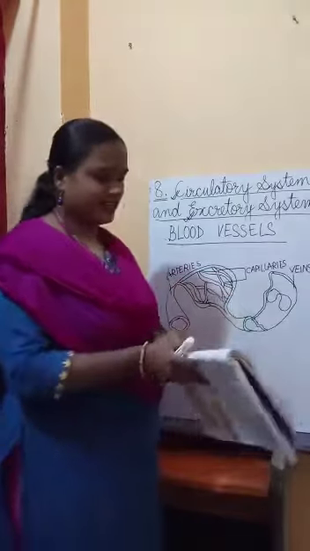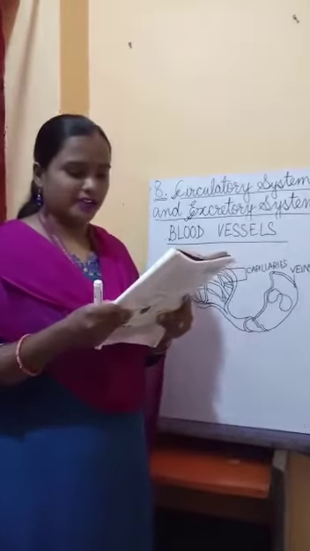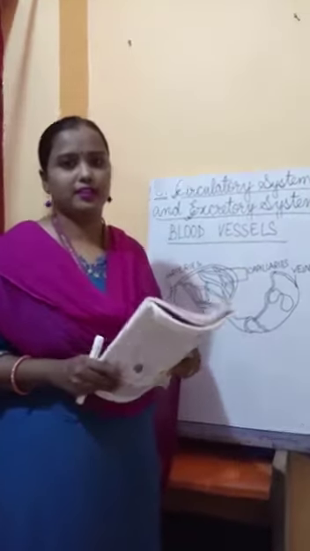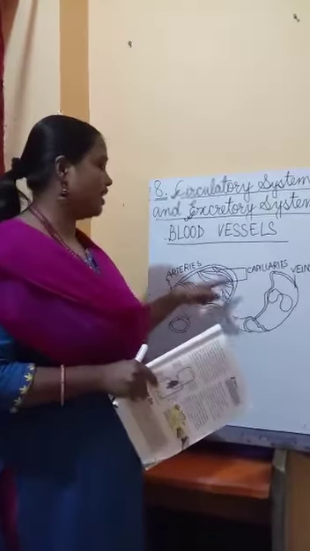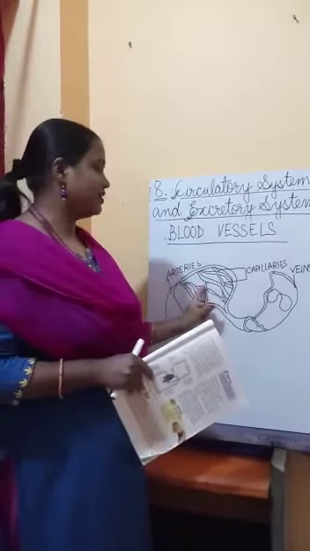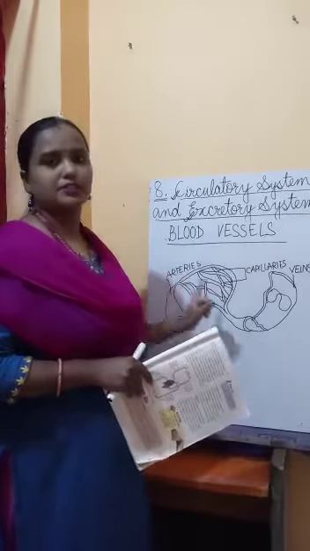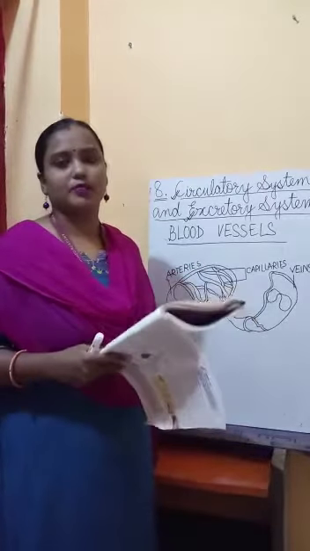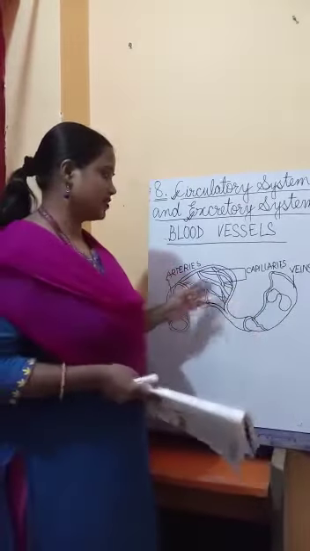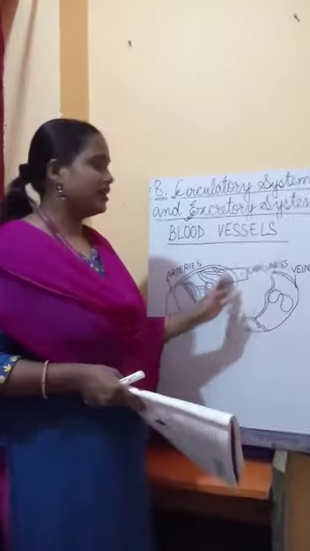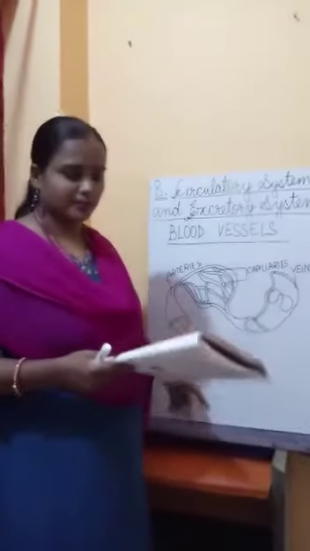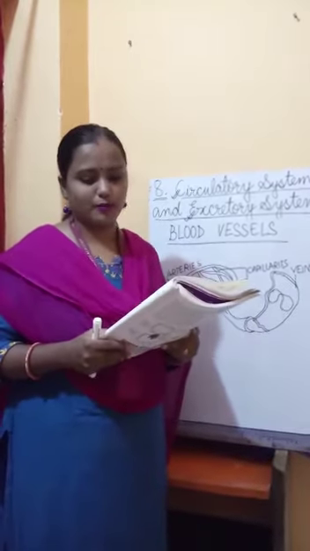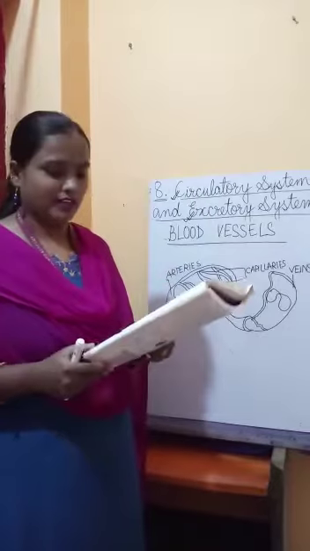As you can see, both arteries and veins branch off to form very fine tubes called capillaries. These capillaries connect arteries to the veins. Capillaries are the smallest of the blood vessels, as you can see over here in the diagram, and all exchange of gases, nutrients or waste takes place through the capillaries.